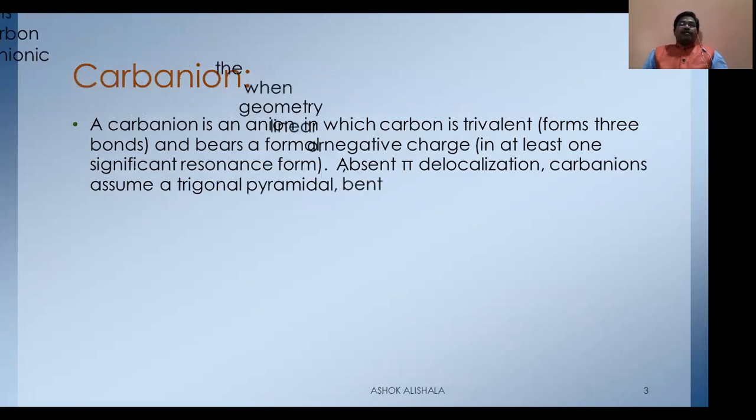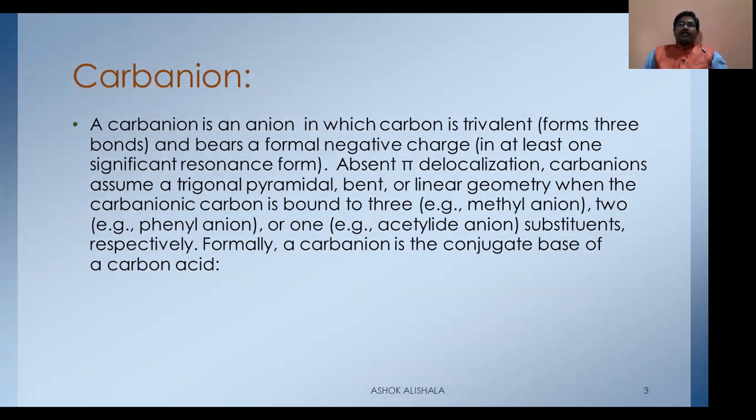Let us see what is carbanion. A carbanion is an anion in which carbon is trivalent, forms 3 bonds and bears a formal negative charge in at least one significant resonance form. Absent pi delocalization, carbanions assume a trigonal pyramidal, bent, or linear geometry when the carbanionic carbon is bound to 3, 2, and 1 substituents respectively. Examples: methyl carbanion, which is pyramidal in shape; phenyl anion, which is bent; and acetylide anion, which is linear.